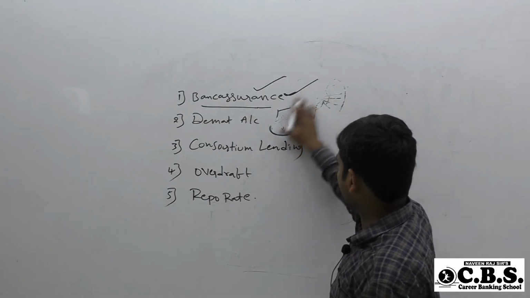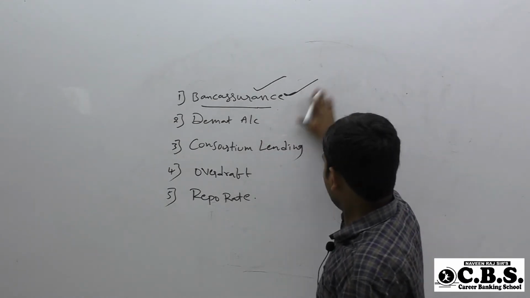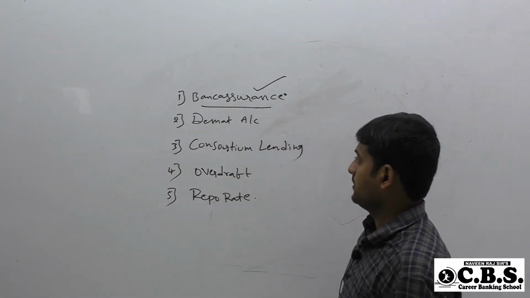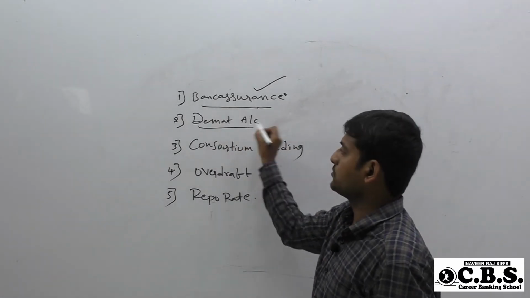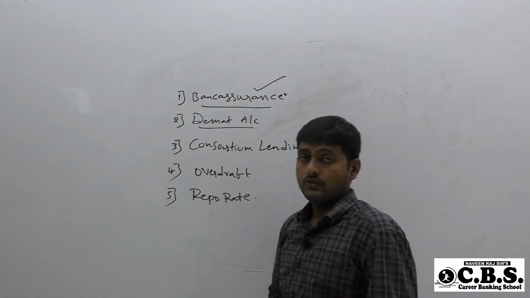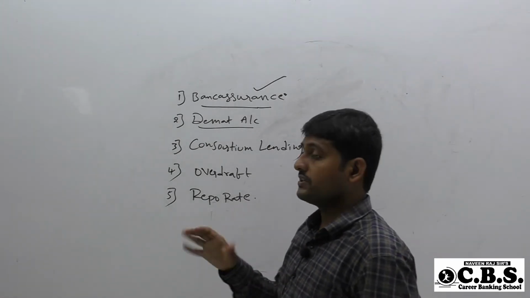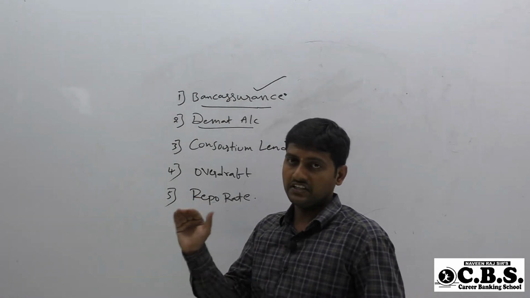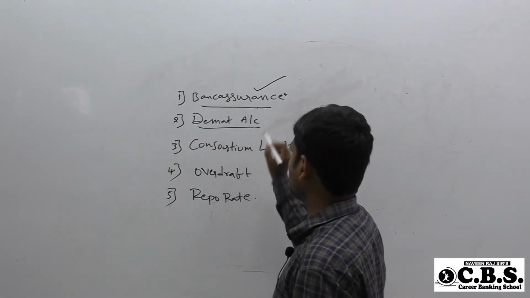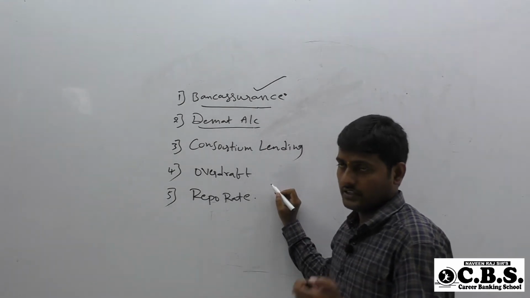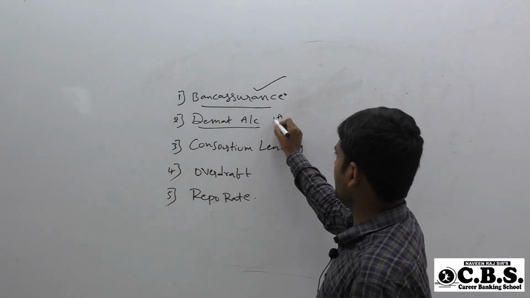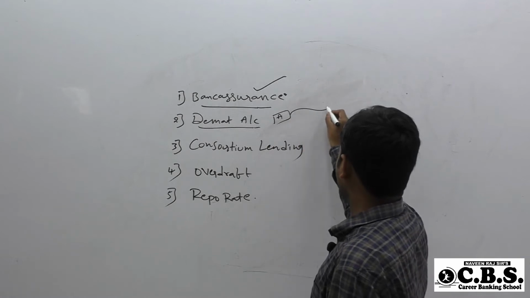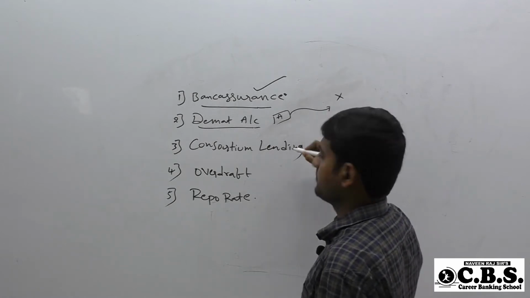Whenever you come across bank assurance partnerships in the newspaper, you will have to pay attention. The next point is Demat account. It is used in the stock market. Demat means dematerialized account. In the conventional method, for example, person A is the investor.